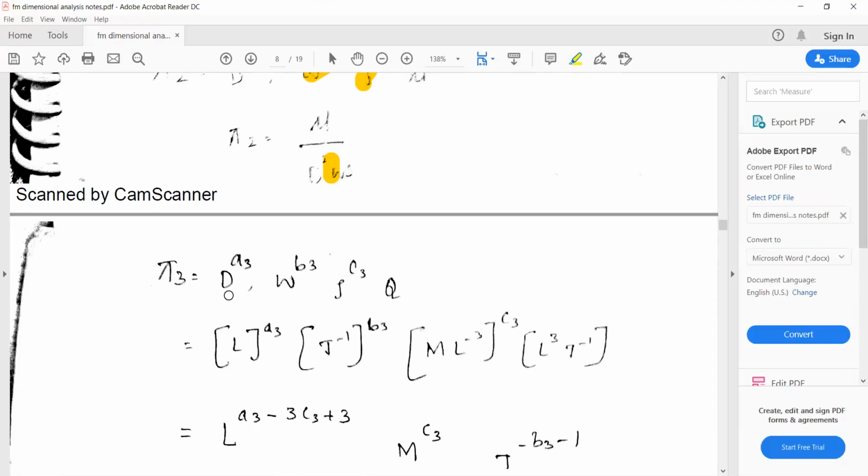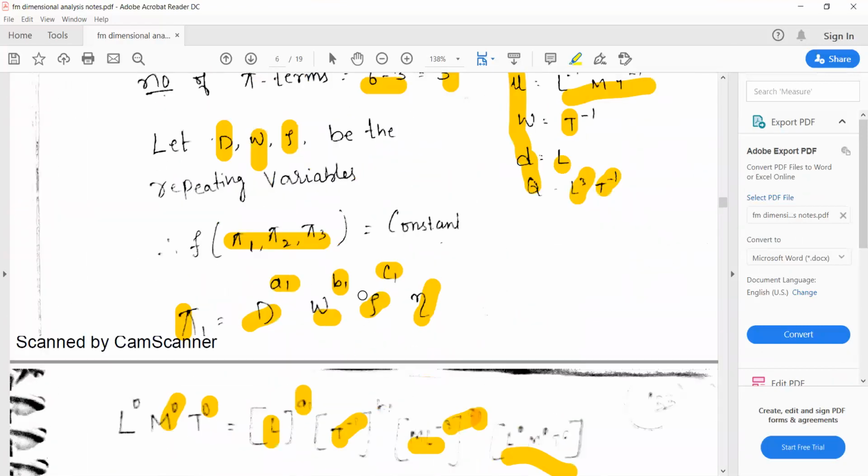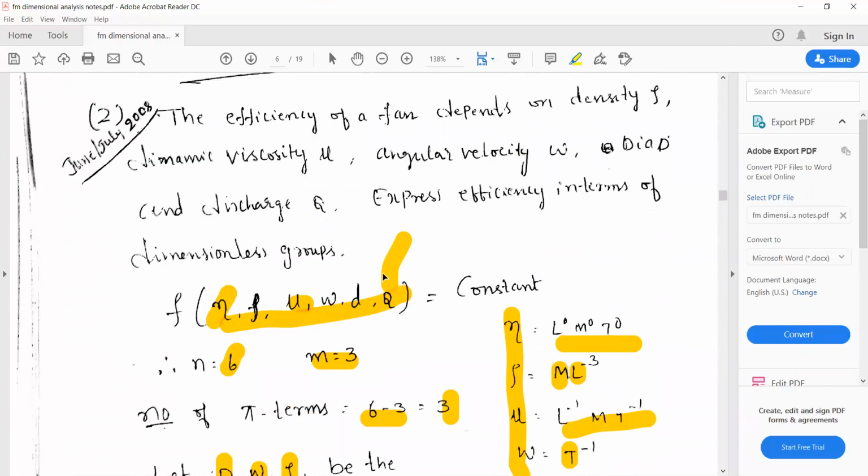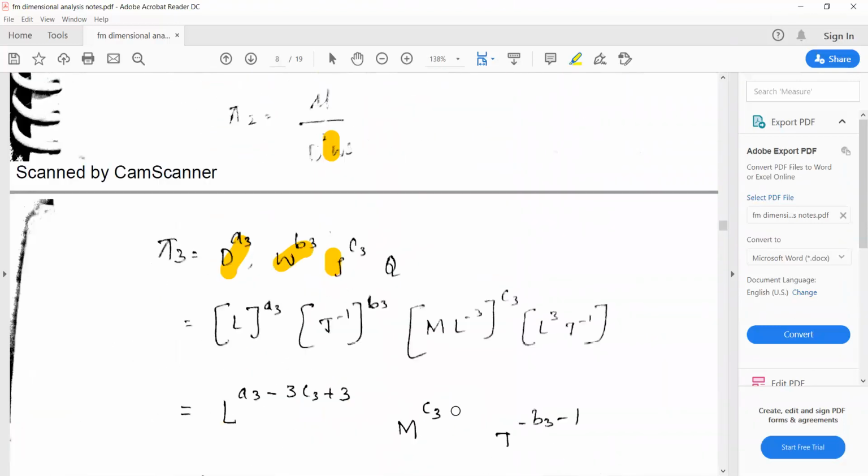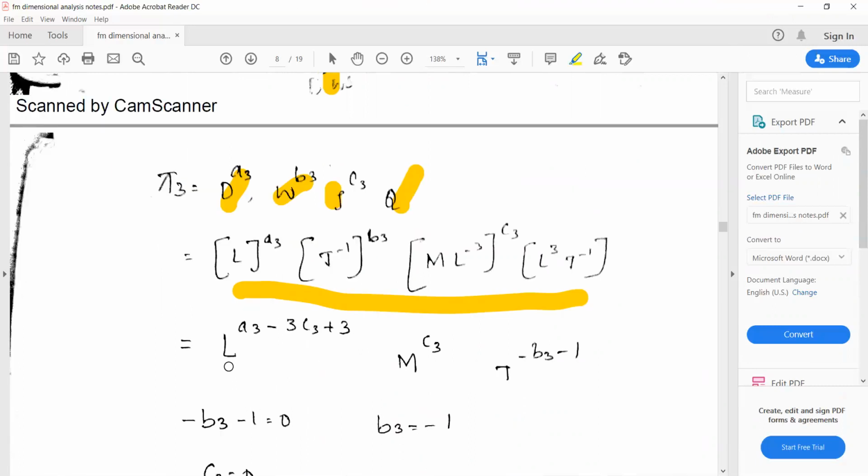Similarly, for pi 3, you need to consider the repeating variables with one more non-repeating variable. So which one is left out now? The non-repeating variable, that is Q. For pi 1 you considered eta, for pi 2 you considered mu as the non-repeating variable, and for pi 3 we can consider Q as the non-repeating variable. So D, omega, rho, Q, discharge. The unit of discharge is meter cube per second, right? So substitute in terms of fundamental dimensions, and later keep the L powers on one side, M powers on one side, T powers on one side.